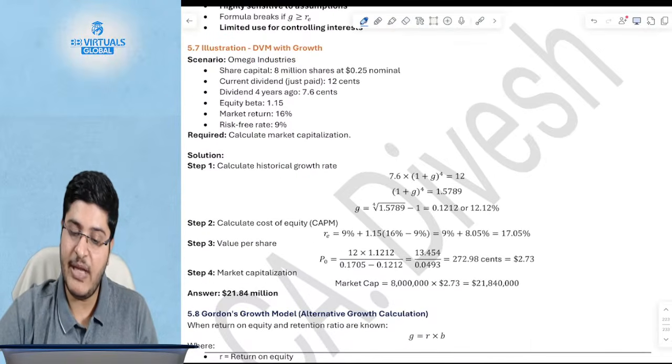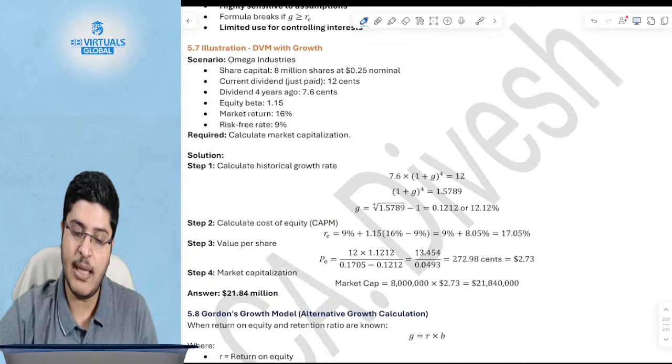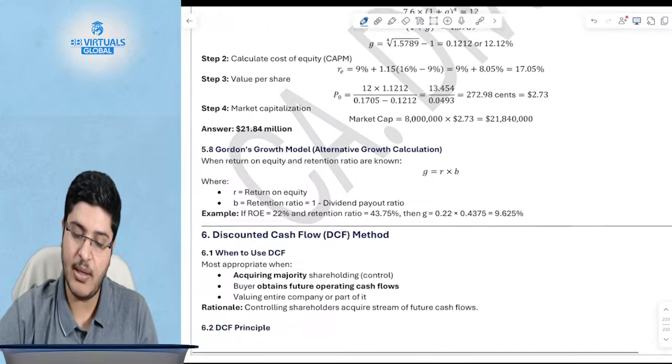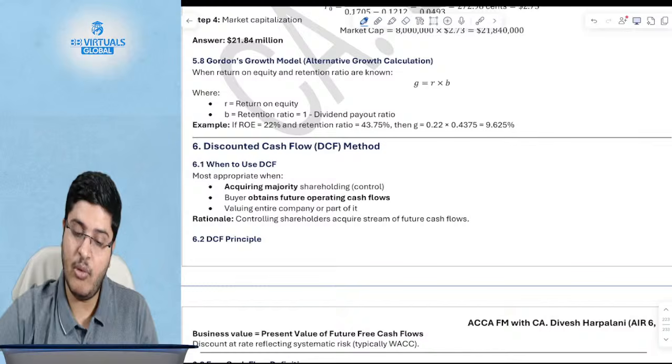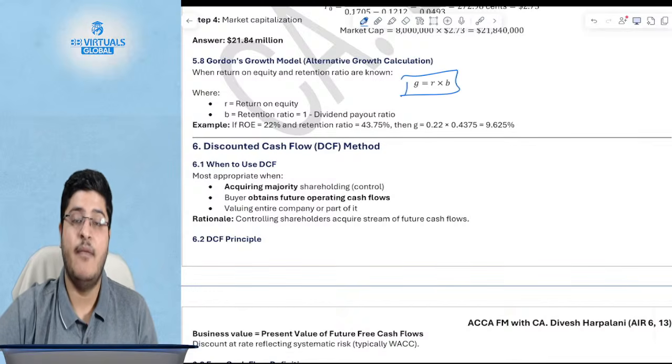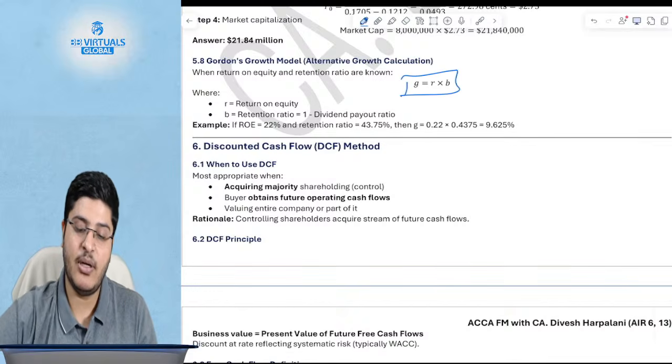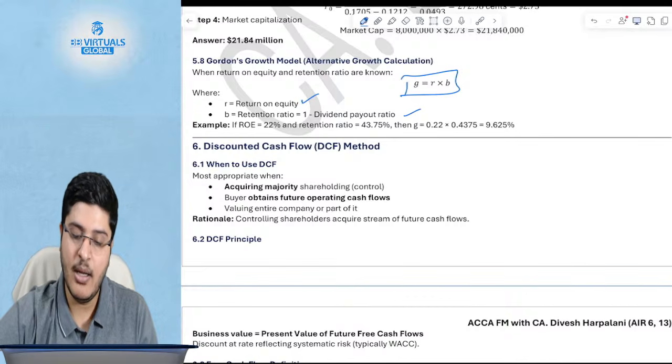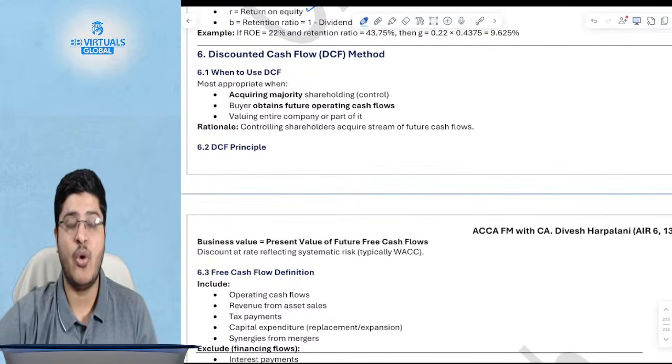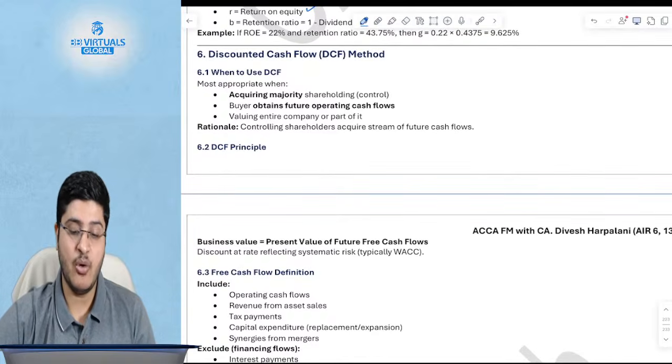The dividend DVM with growth, we have taken a look at an example yesterday, so I'm not solving an example again. Next one is Gordon's growth model. This also we've taken a look yesterday, which is g is equal to r into b. r is what? Return on equity, ROE. b is what? Retention ratio, which is 1 minus the dividend payout ratio. Okay, I hope this is clear.